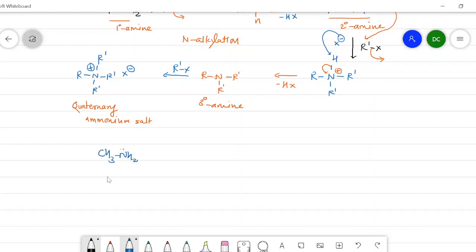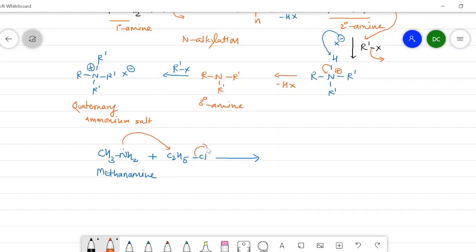CH3NH2, that is methanamine, when it is treated with, suppose, C2H5Cl, it will attack here.